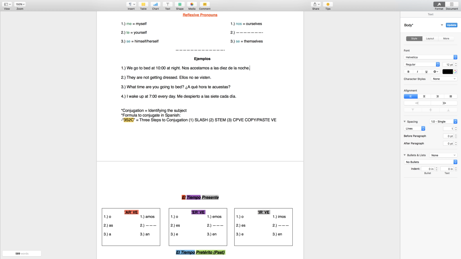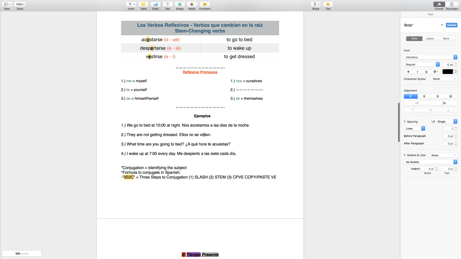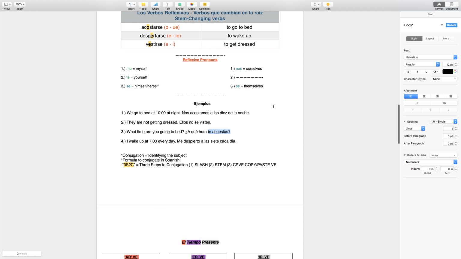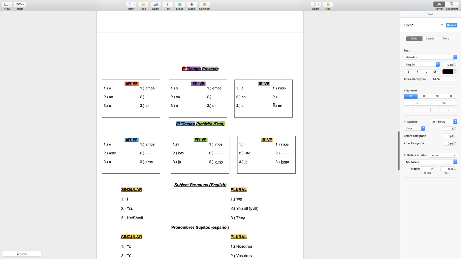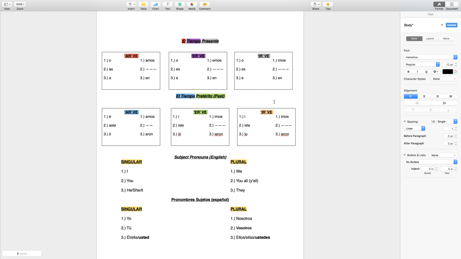Now that's the only example where the stem change does not apply in the first plural, the we form, ourselves right here. Other than that, you always put the stem change. The o goes to a ue, e goes to a ie, or the e goes to an i. So I want to clarify that very quickly before we jump into the past tense. In the last video, I wanted to save the preterite tense for another one. So we just looked at exclusively the present tense and evaluated the AR, ER, and IR forms.